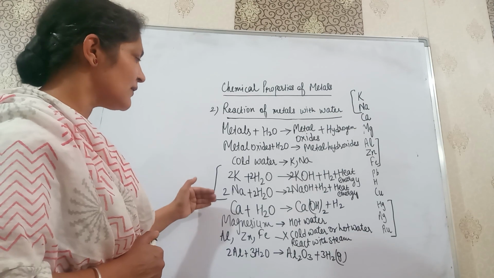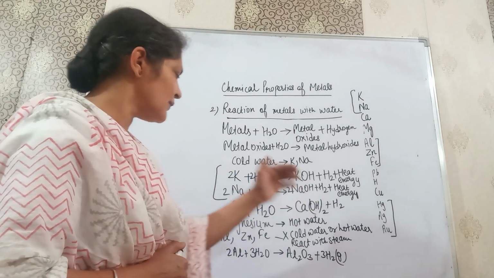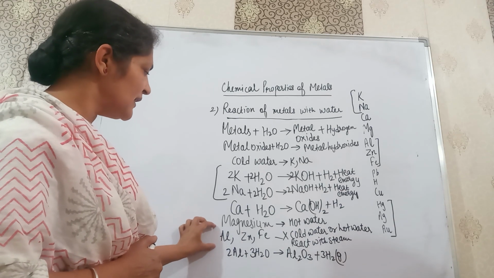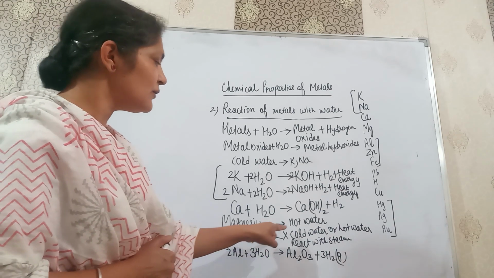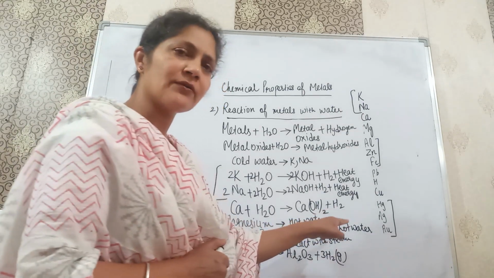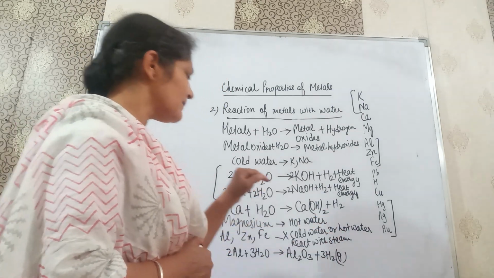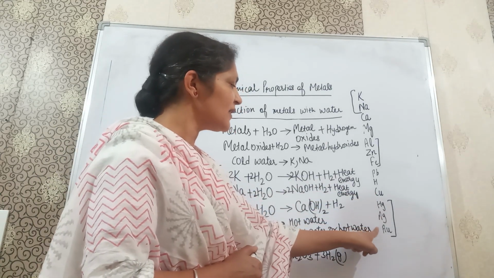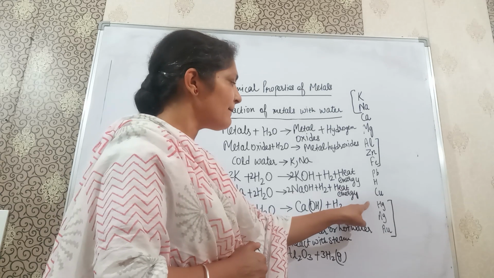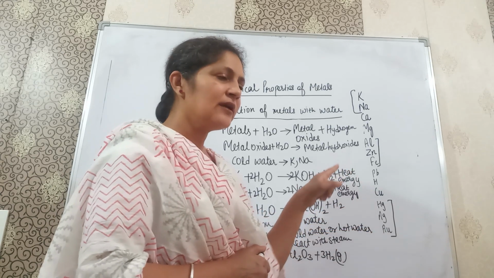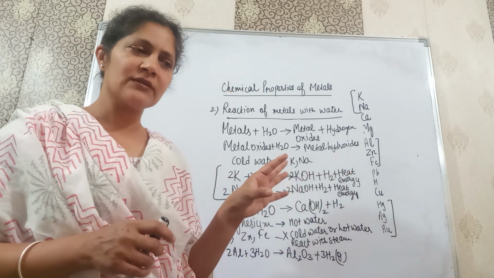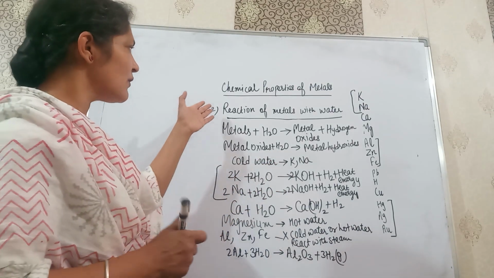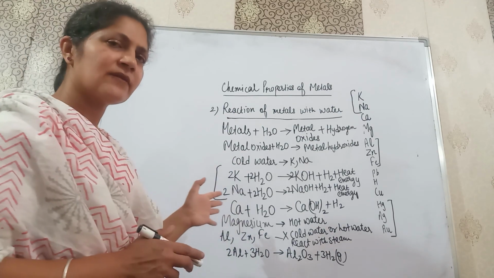Magnesium metal reacts with hot water to form magnesium hydroxide. The metals aluminium, zinc and iron do not react with cold water or hot water. They react with steam. And the three metals which are at the bottom of the reactivity series, like mercury, silver and gold, do not react with water because they are very least reactive. This is all about the reaction of metals with water.